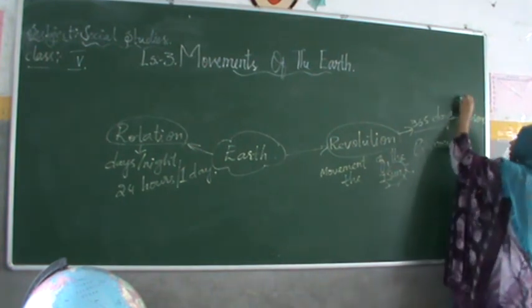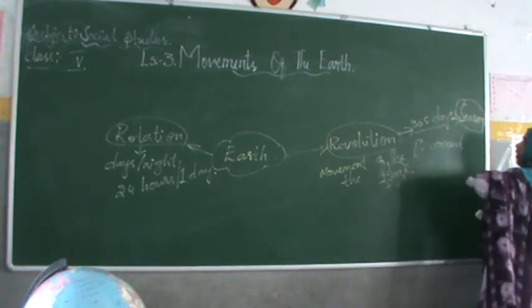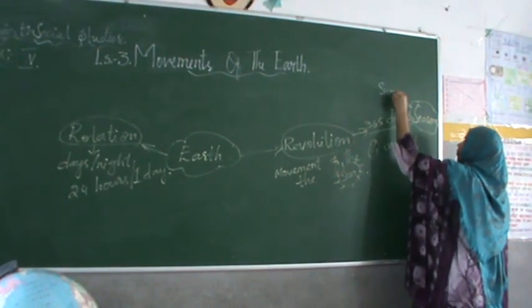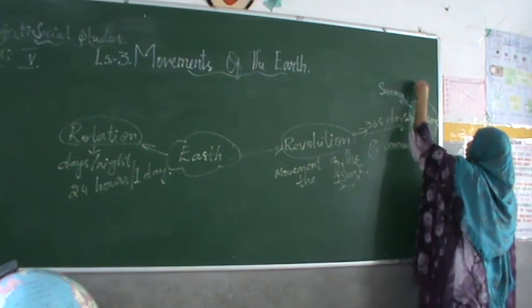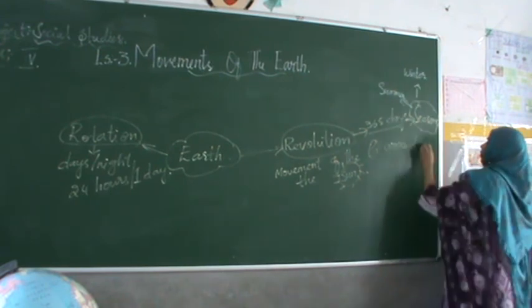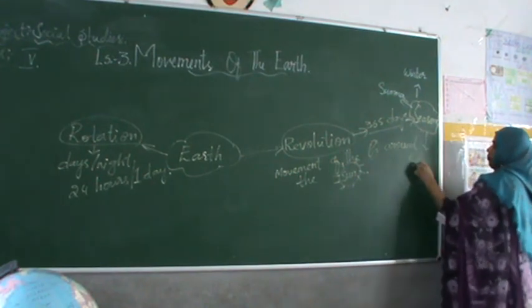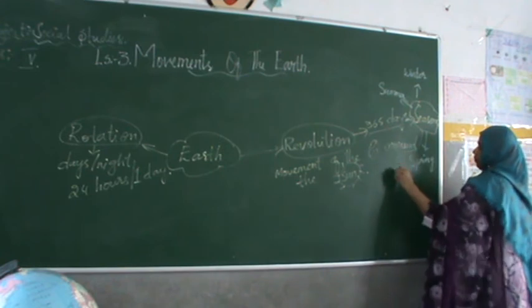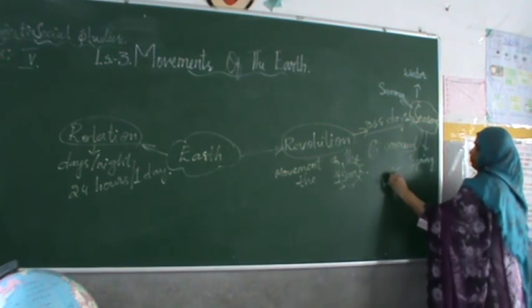Now, how many main seasons are there? There are 4 main seasons: summer, winter, spring, and autumn.